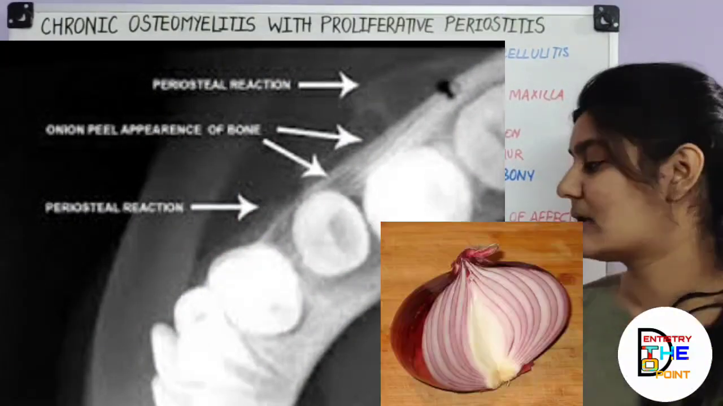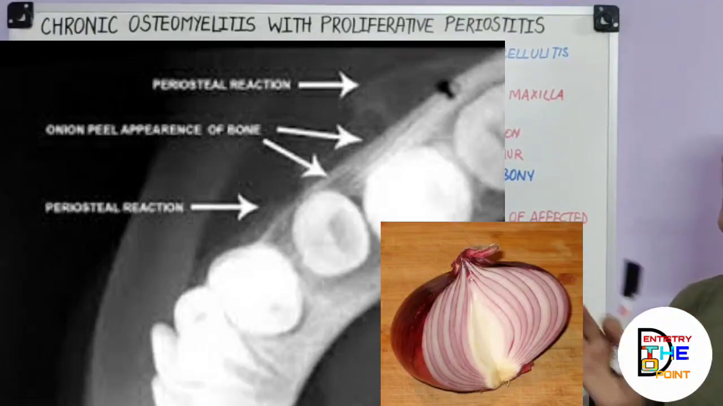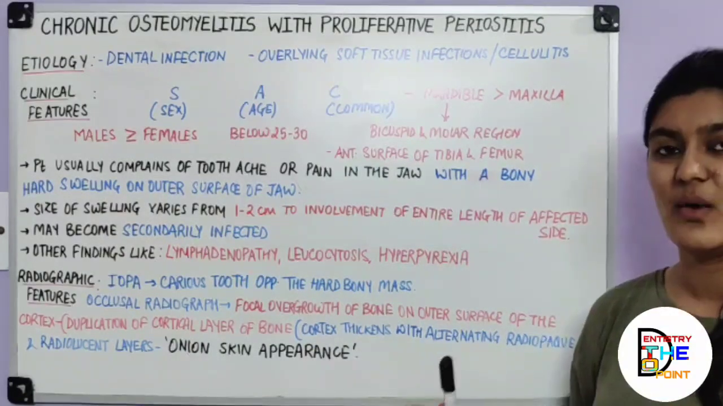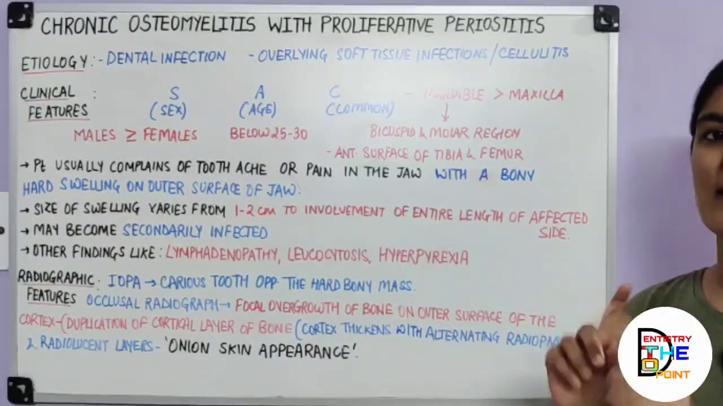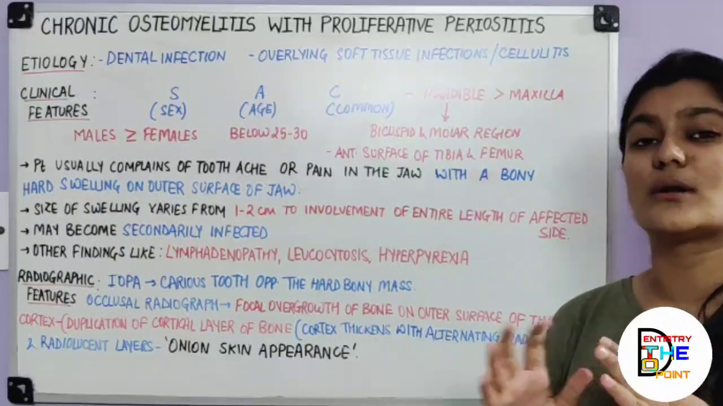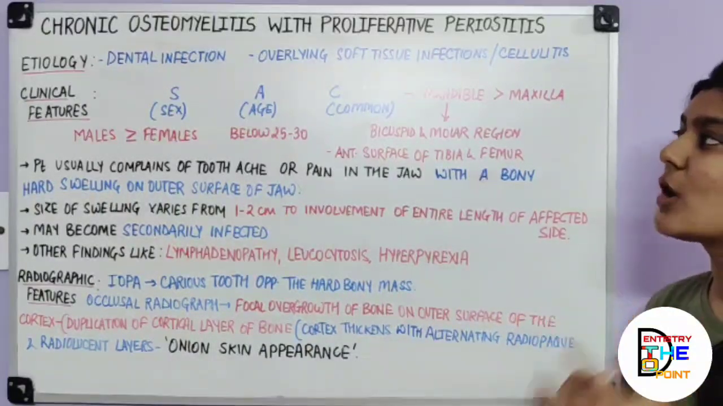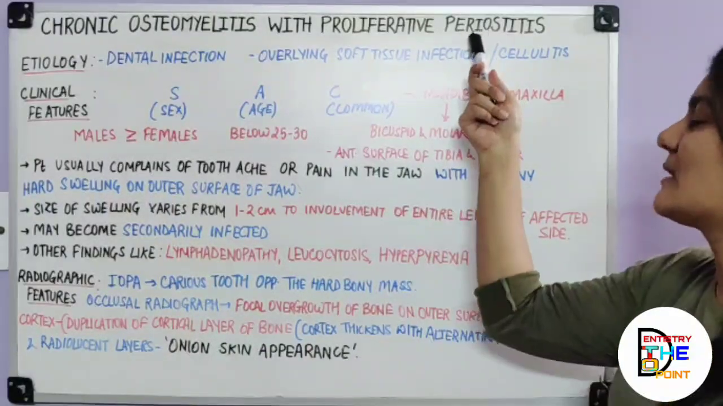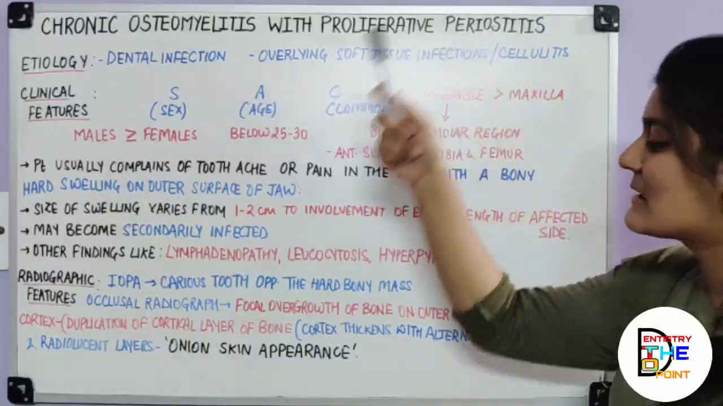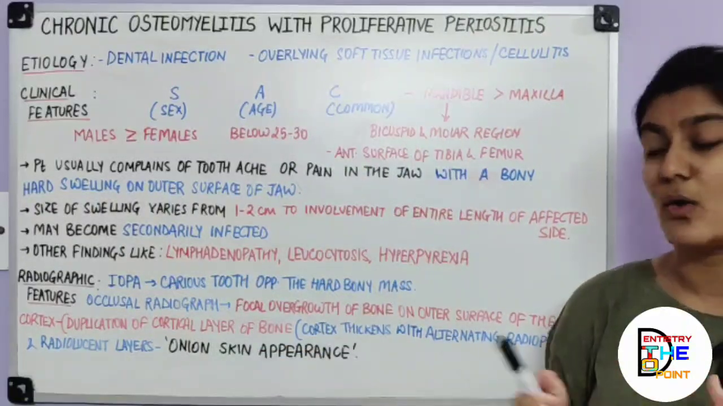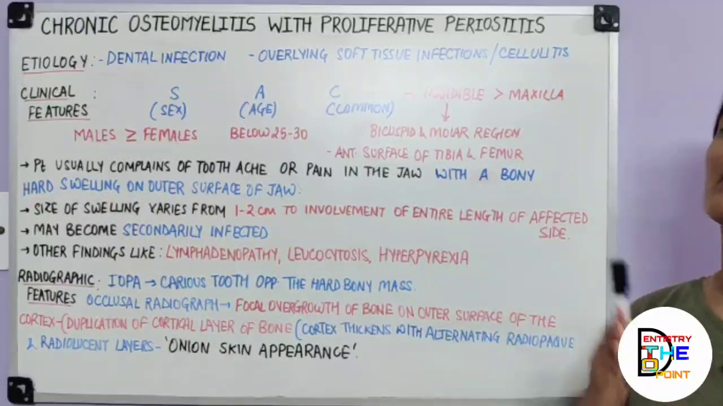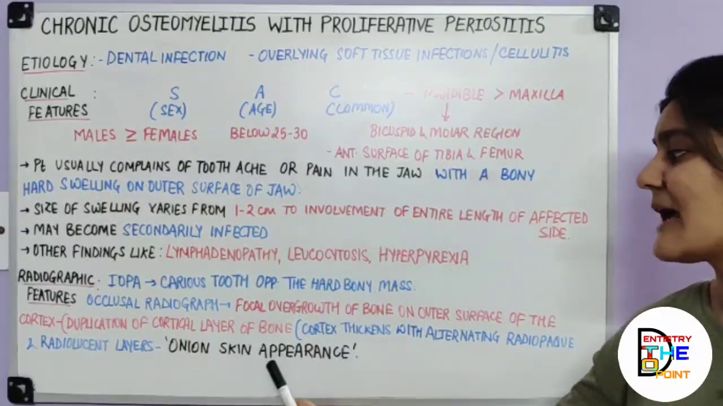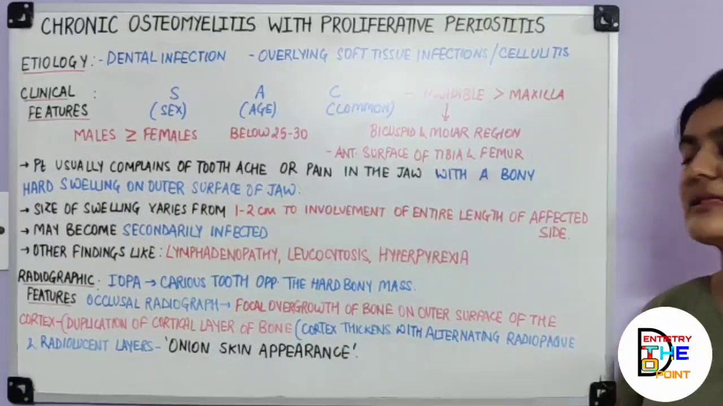which gives you a classical onion skin appearance. Okay. Now one more thing is that this onion skin appearance was not stated by Garre. Okay, so though I said Garre's osteomyelitis is a very controversial term, because he did not describe periostitis. Now if he has not described periostitis, and because of this periostitis the classical onion skin appearance is seen, that's why it's a controversial term, because Garre did not describe periostitis, and hence he does not describe the characteristic cortical duplication or the onion skin appearance.